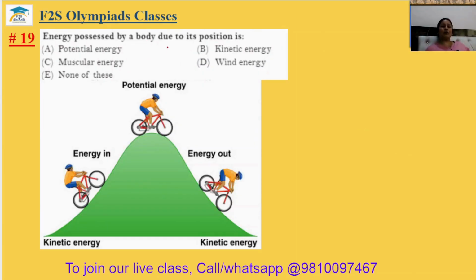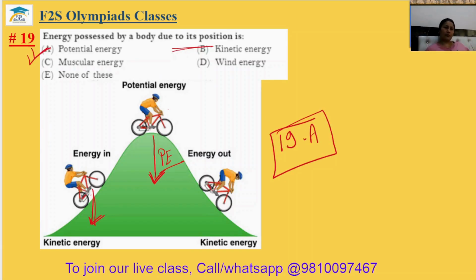Energy possessed by the body due to its position. So due to its position means if the body is down here, the potential energy is low. If the body is on the top, the potential energy is high. So we can say due to the position, it is potential energy. So the 19th answer will be your option A.